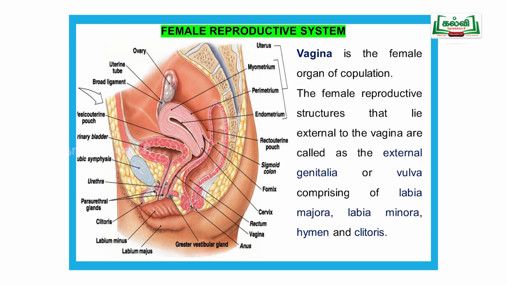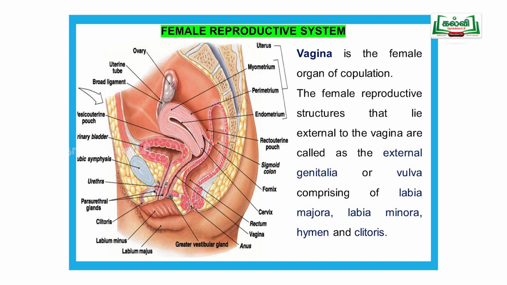When we study the vagina, it is an organ of copulation. In this diagram, from here to here is the vagina region. After the vagina ends, that area is called the external genitalia, which is also called the vulva.